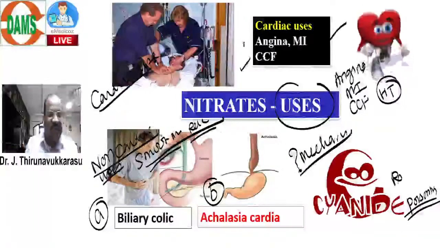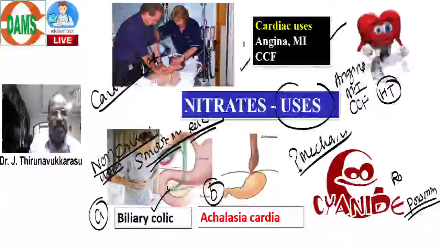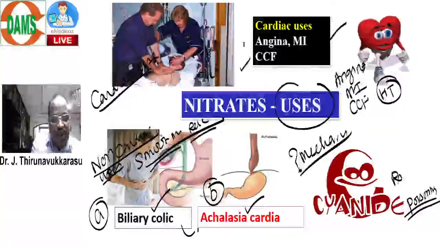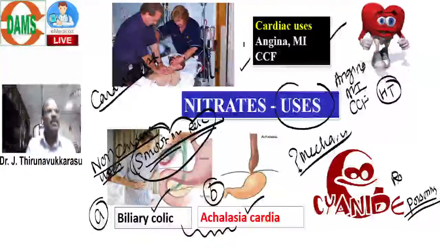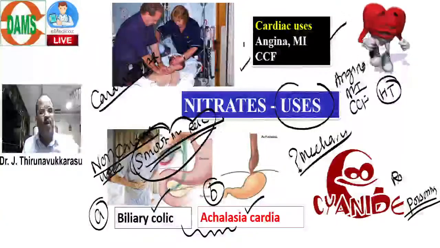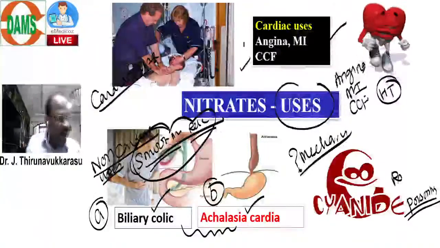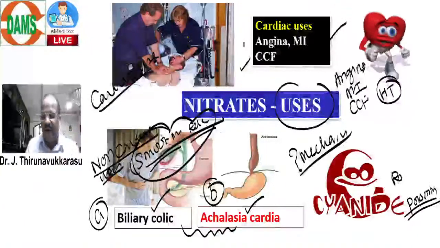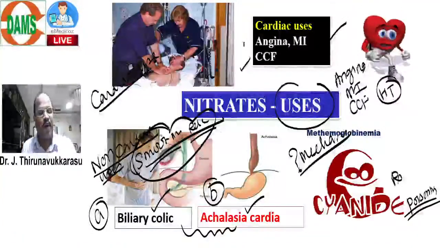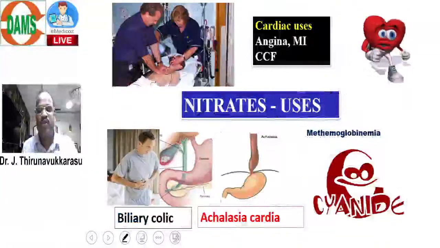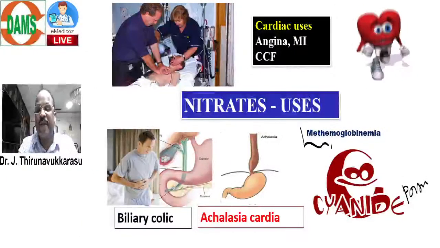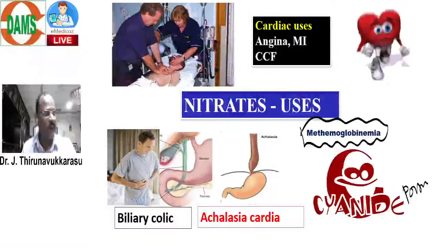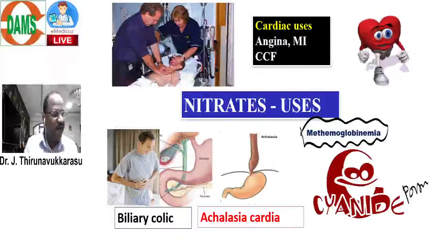The biliary colic use and achalasia cardia use are based on smooth muscle relaxing property. Whereas my question is, how are they useful for cyanide poisoning? It is by, very good, forming methemoglobin. Note: nitrate is useful for treatment of cyanide poisoning by forming methemoglobin.